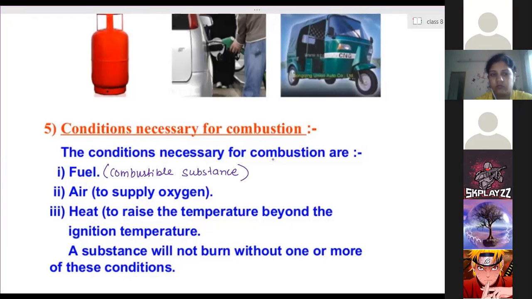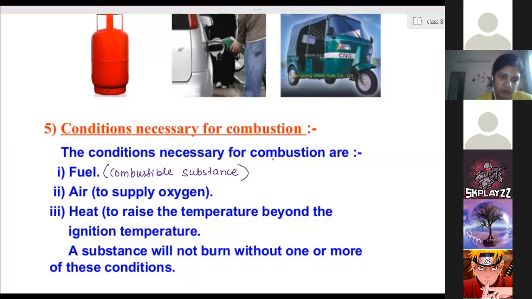Ma'am, is there any substance that, however much you heat it, does not absorb the heat at all? Soil. Soil, sand. Ma'am, but sand gets heated, right?